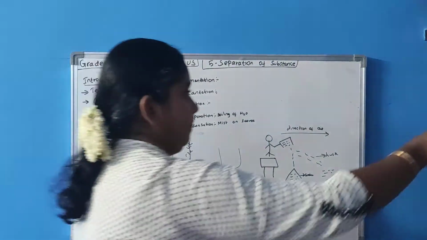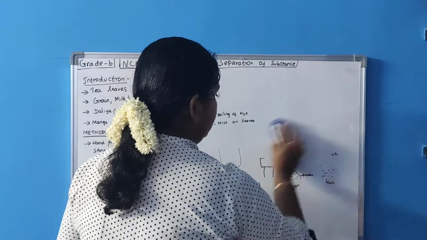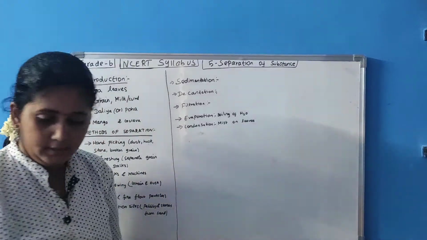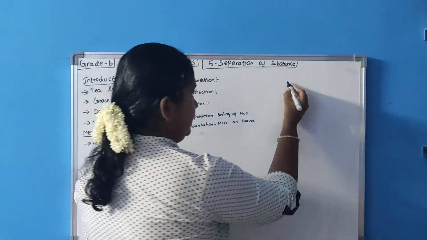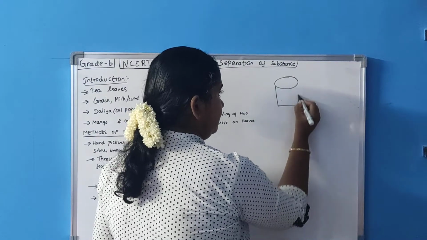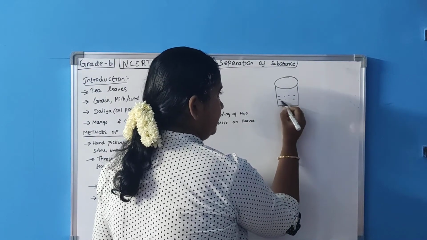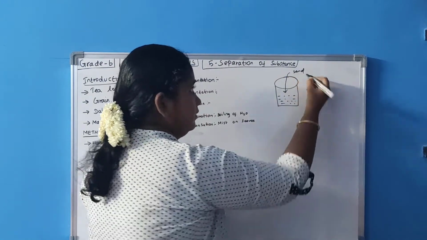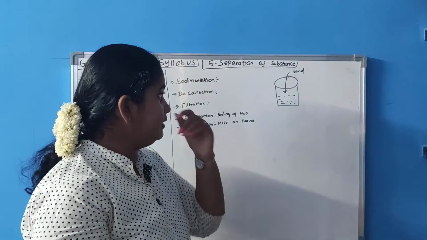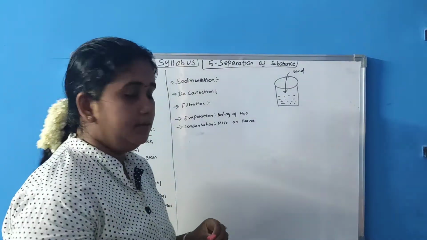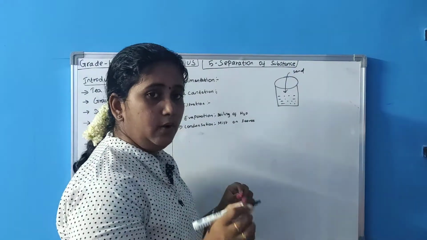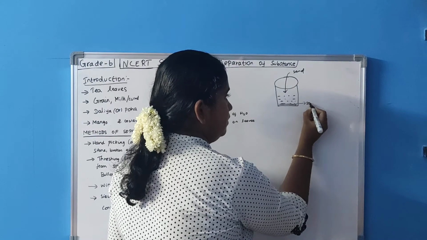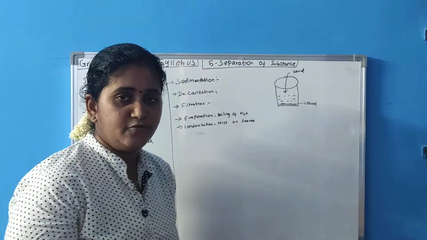sedimentation. Sedimentation, decantation, filtration. This is a very important concept. Sedimentation: you take a beaker. I am taking a beaker here and filling it with water, and I am pouring sand in it. So what happened? After some time, the sand will settle down at the bottom of the beaker. Did you understand?